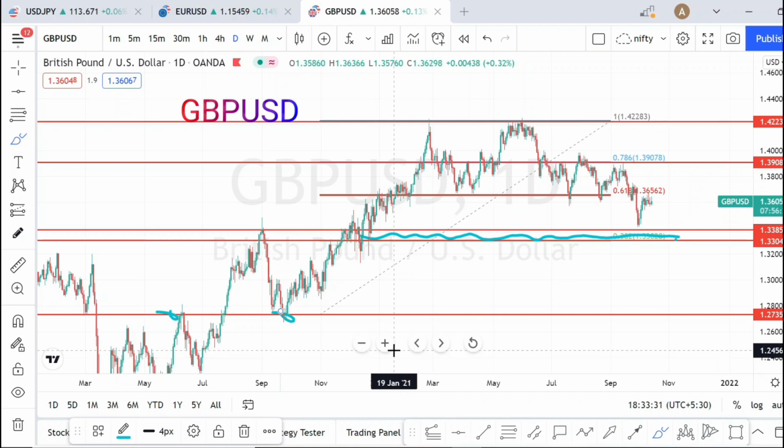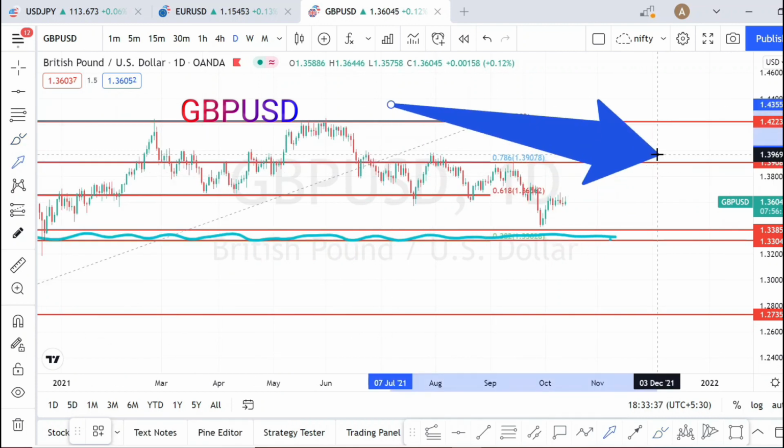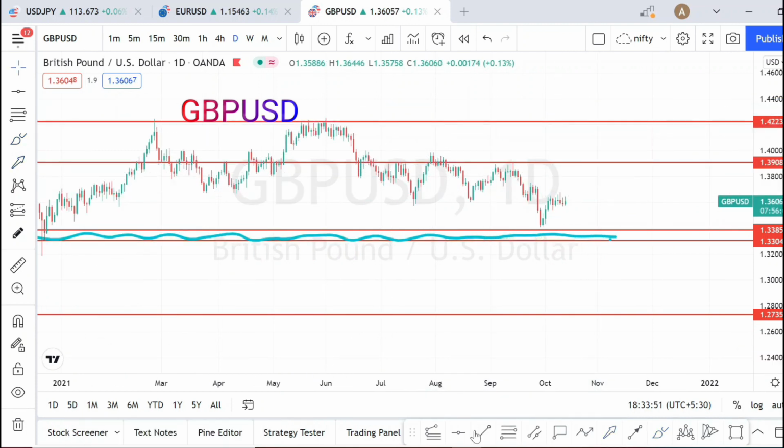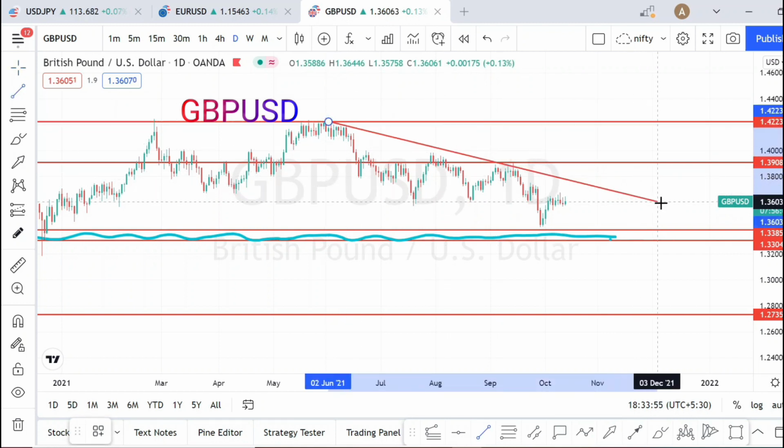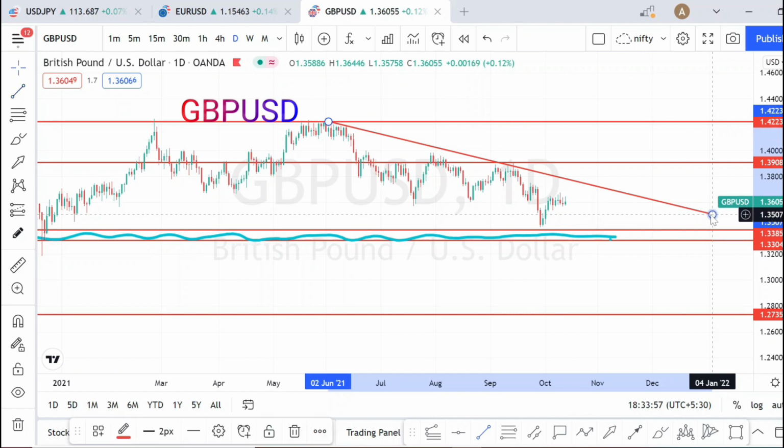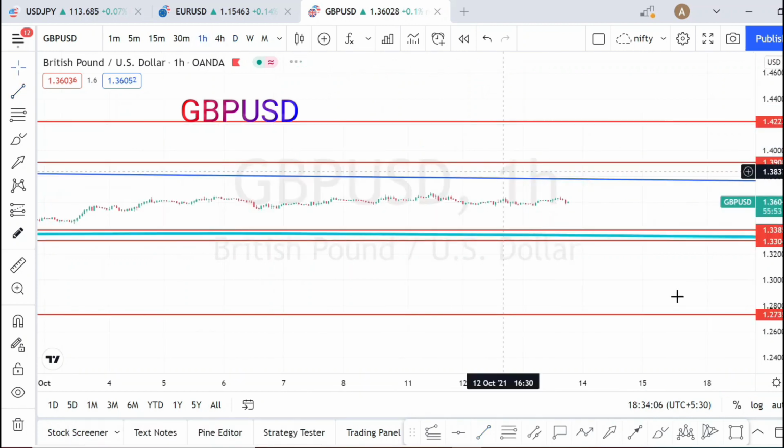And presently we know that the market is on downtrend. Let me mark the trend line in daily time frame. So presently it is on downtrend. Let us do the analysis in hourly time frame.